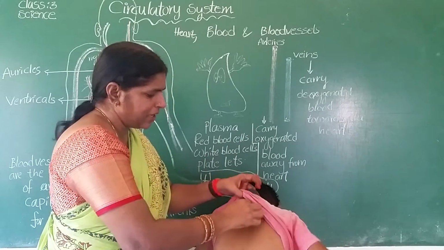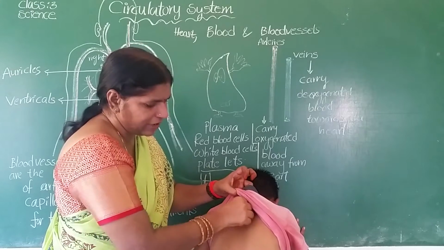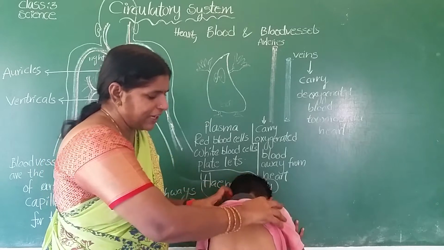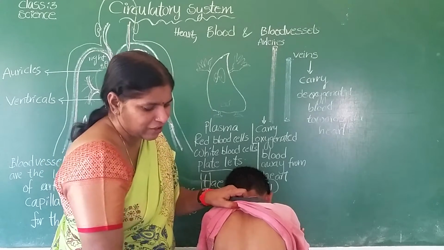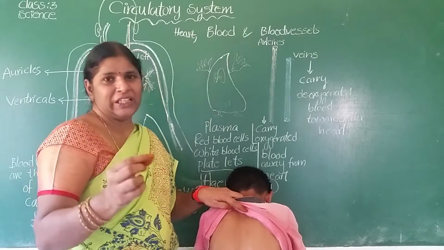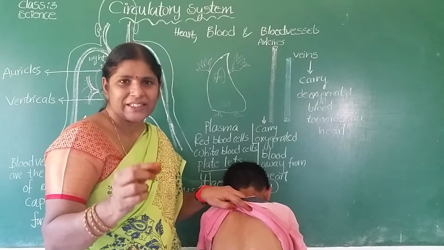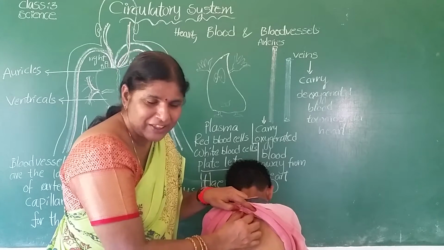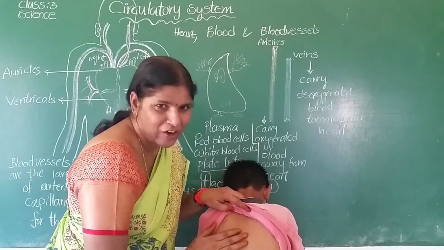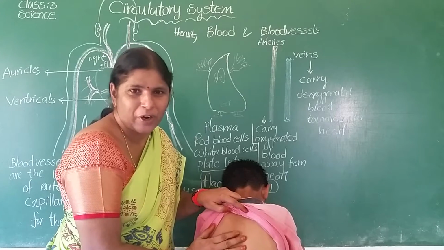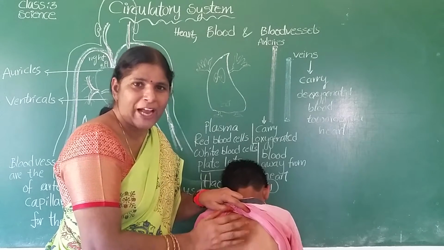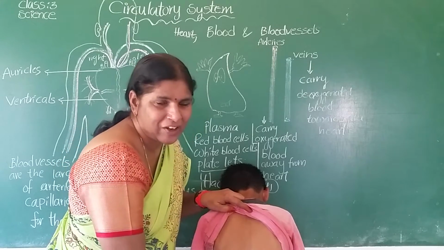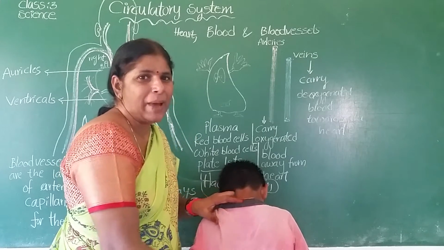Now the backbone protects the spinal cord. This is the backbone, marked from the skull to the waist. Here one long rod-like structure is present, that is called the backbone. Inside the backbone, one thin rod-like structure is present, that is called the spinal cord. The backbone protects the spinal cord. It gives support to our body. The spinal cord is present inside the backbone.